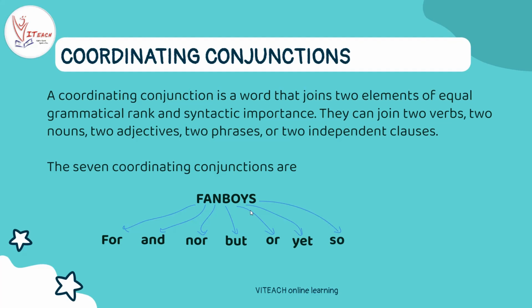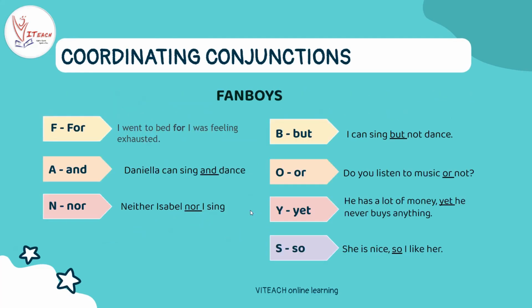Let's see an example of each of these. For: I went to bed for I was feeling exhausted. So here we are connecting I went to bed with I was feeling exhausted. Both of these are independent. We can say I went to bed independently and it makes a meaning, right? And I was feeling exhausted is also an independent clause, and we are connecting it with the conjunction for.